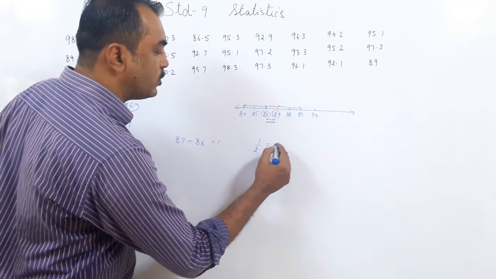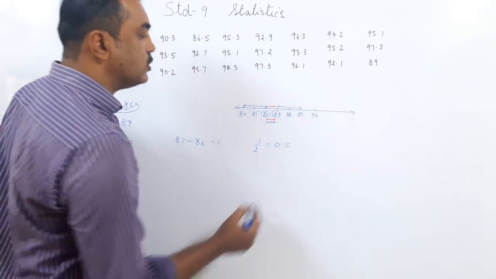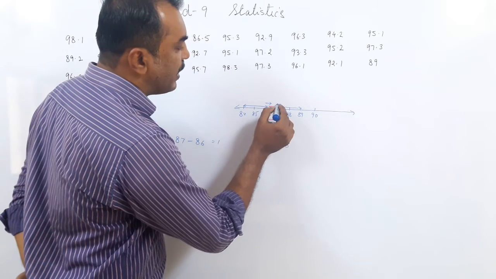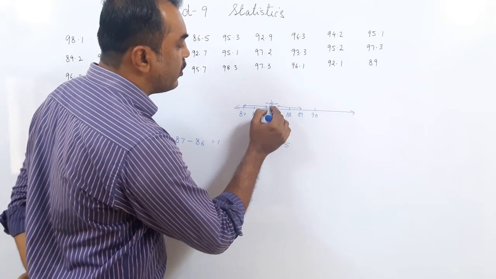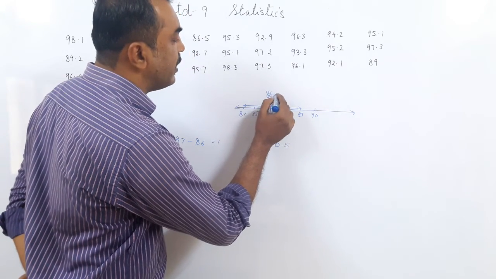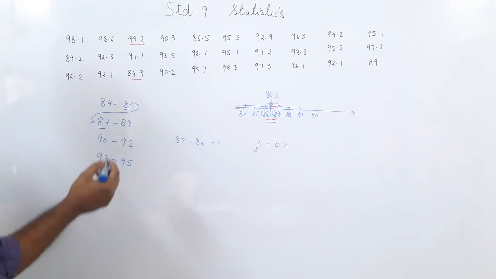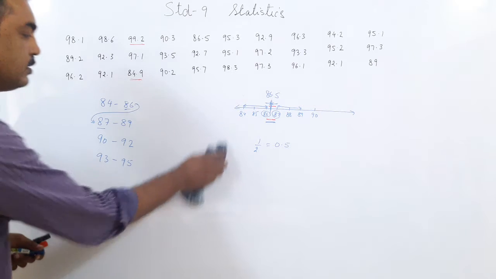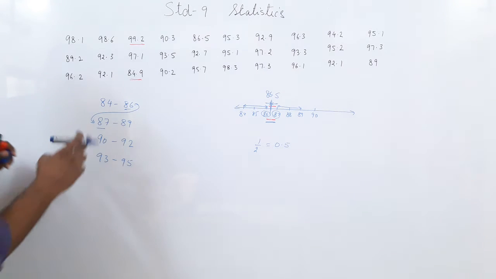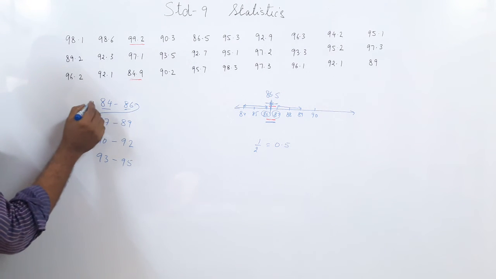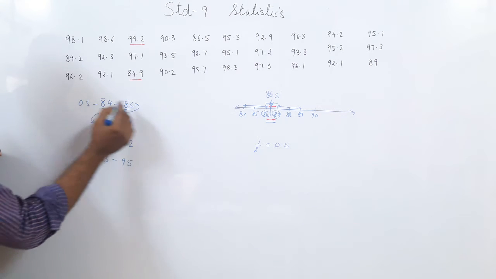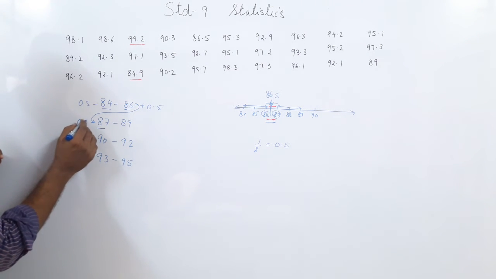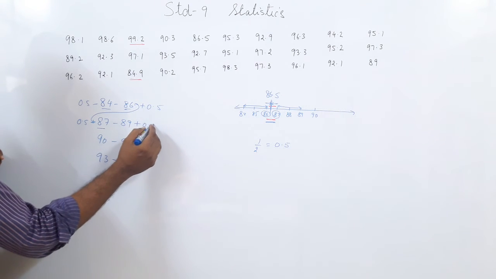So 1 upon 2 gives me 0.5. So what I do, I increase the 86 by 0.5 and I decrease the 87 by 0.5. So where do I reach? 86.5. Now how do we change these classes from discontinuous to continuous? At every step, here you have to minus the 0.5 and here you have to add the 0.5. Here you minus the 0.5, here you add the 0.5.